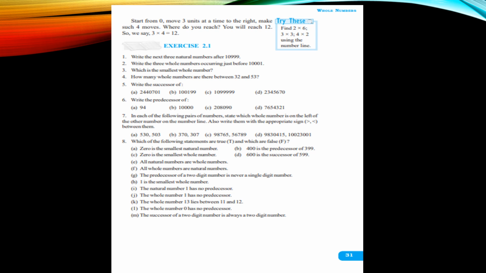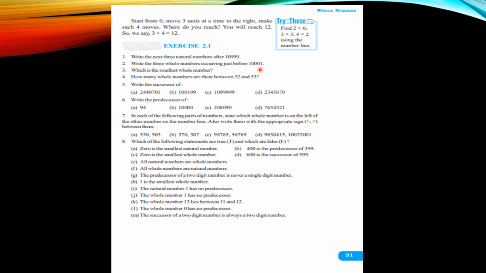So here we have reached exercise 2.1. It has a total of 8 questions, and let's go through all of them so that you will not face any problem when you sit to do this exercise. The very first question says: write the next 3 natural numbers after 10,999. So basically you have to write down 3 numbers which come after 10,999. Write the 3 whole numbers occurring just before 10,001. So again, numbers which come before it.